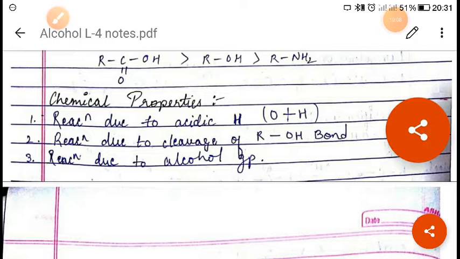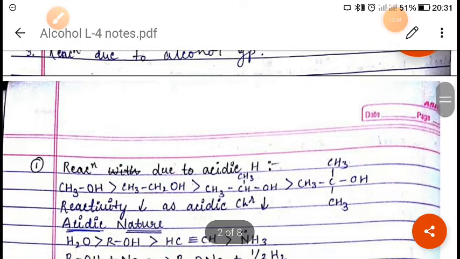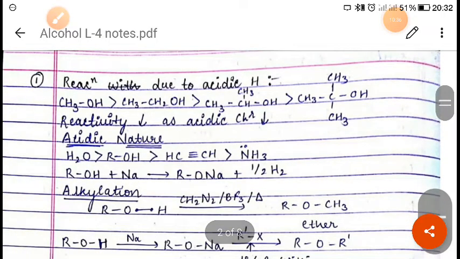First is the reaction with metals, or acidic character. When we talk about acidic character, always remember that alcohols are weakly acidic in nature. Since they are very weakly acidic, they will not react with every metal, but they will react with some metals like sodium, potassium and aluminum. At that time it will liberate hydrogen gas and form metal alkoxide.